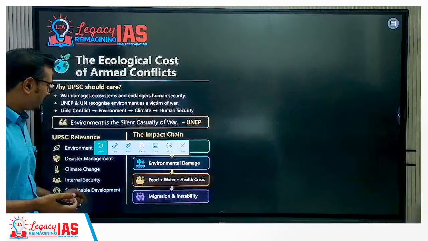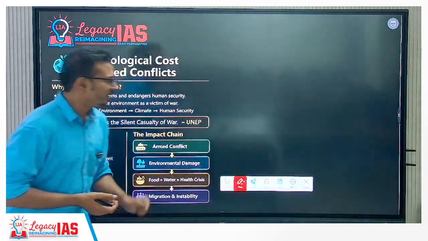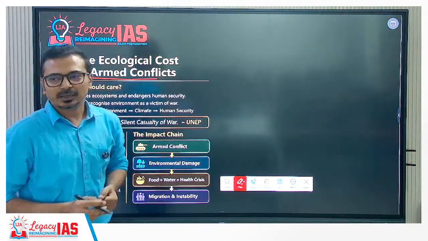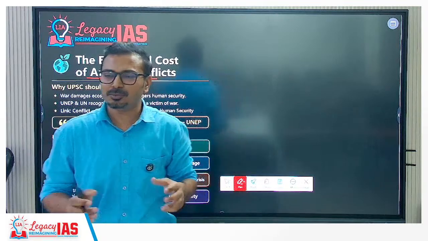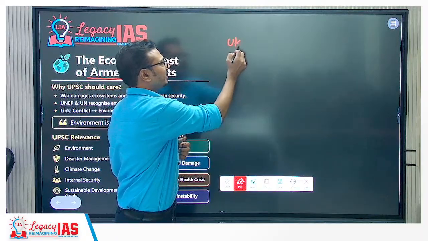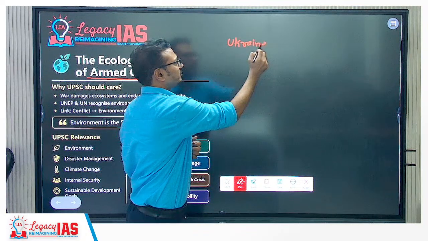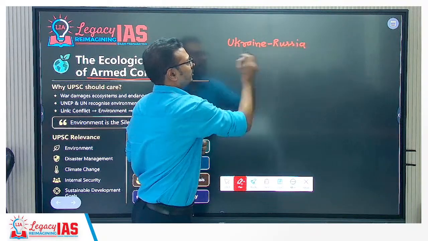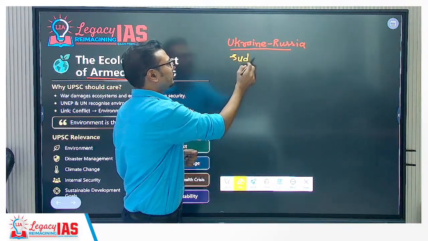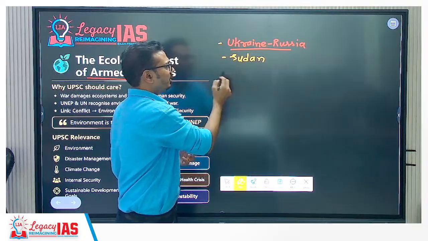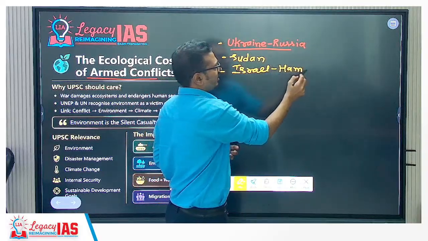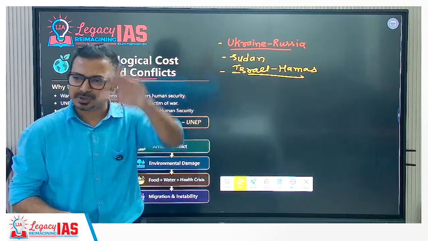Now let's talk about the first topic. This is more important for our mains examination: the ecological cost of armed conflicts. Why is it in the news? From 2022 onwards, the Ukraine-Russia war is going on, and from then onwards several conflicts are in the news, like the Sudan conflict, West Africa, or you can take the example of the Israel-Hamas conflict.